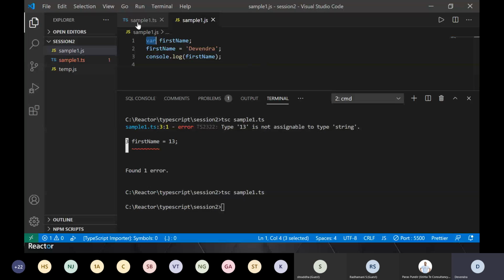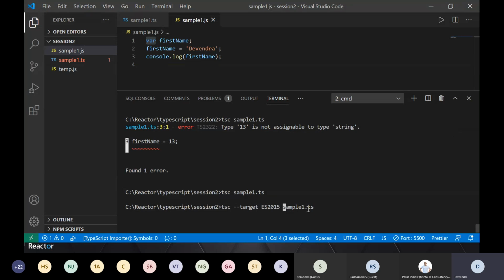So from that perspective, let's say I'm doing a targeted development, and I want to generate a JavaScript file corresponding to a certain target ECMAScript. So what I will do, I'll provide an option to my compiler. I will say hyphen target ES, let's say I want to target ES2015, right?